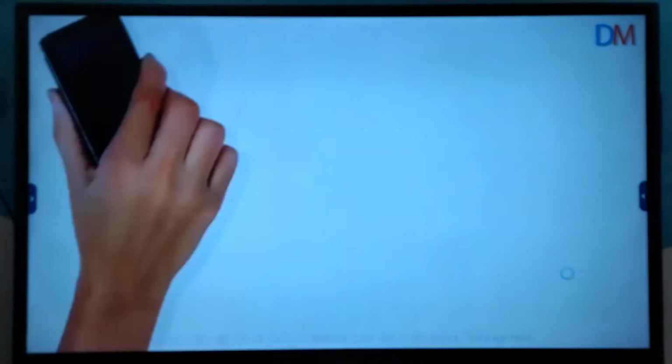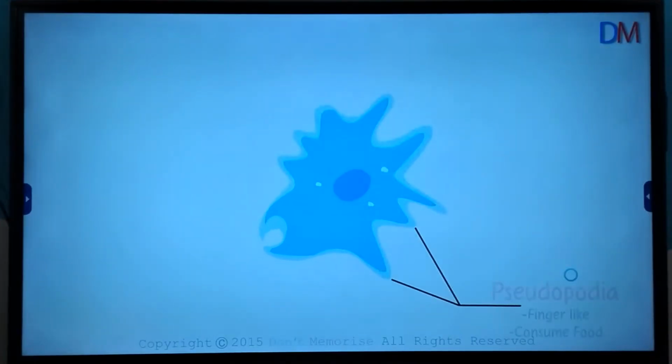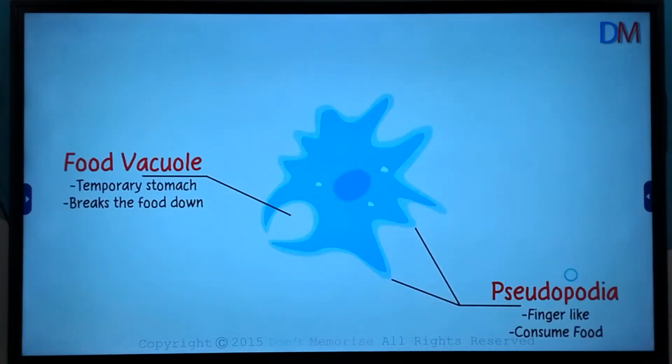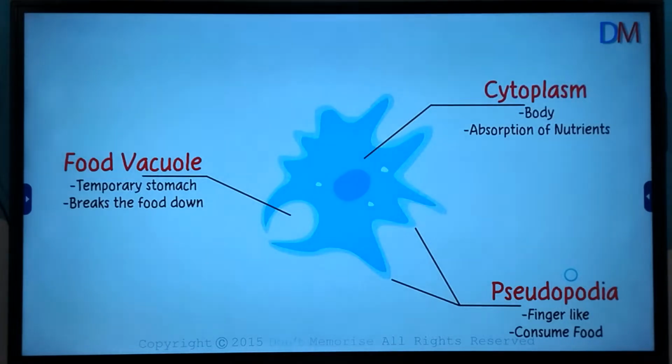Let's review the important points quickly. The pseudopodia are tiny finger-like projections around its body, and they are used to consume the food. The food vacuole breaks the food down, which can then be absorbed by the amoeba. The nutrients are directly absorbed by the body of the amoeba, the cytoplasm, and the undigested food is thrown out of the body.